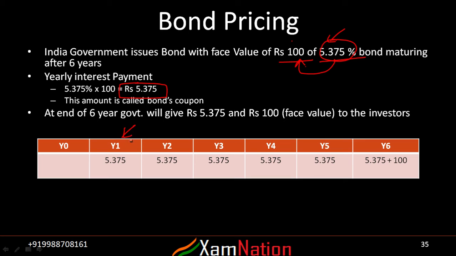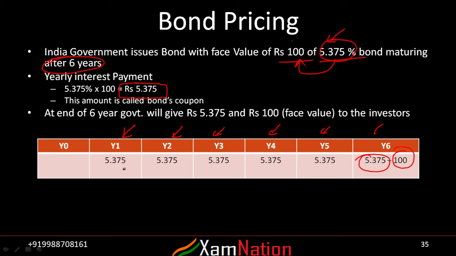In the first year I will get 5.375 rupees. In the second year also this much, and this much, and this much, and it is maturing on the sixth year. Maturing is at 6 years. On the sixth year, one component is the coupon which I will get. Along with that I will get a redemption value. If it is not mentioned anywhere what the redemption value is, you will take it as the face value. Face value and redemption value are by default the same, but sometimes they may be different. That would be mentioned at the time of issuance of a bond. So this is what the cash flow will look like in a bond.